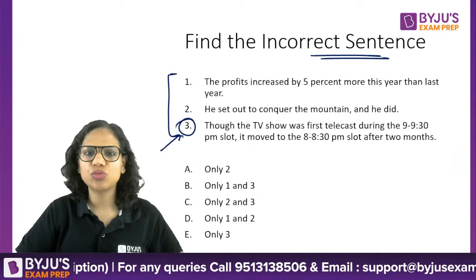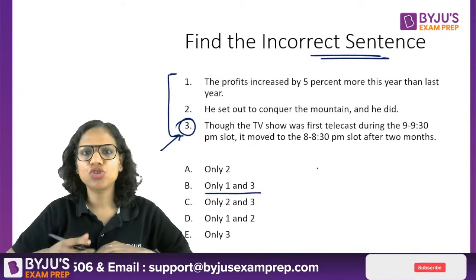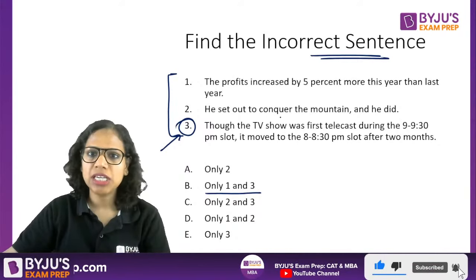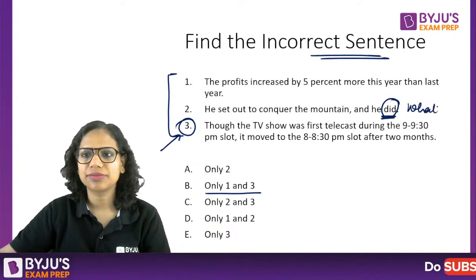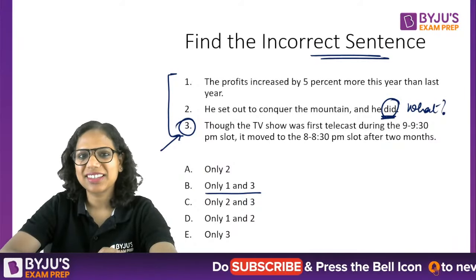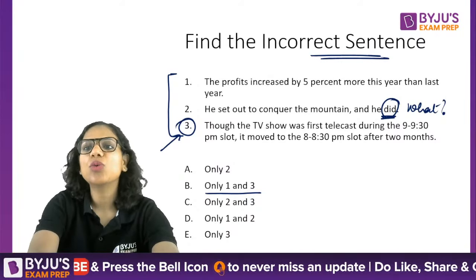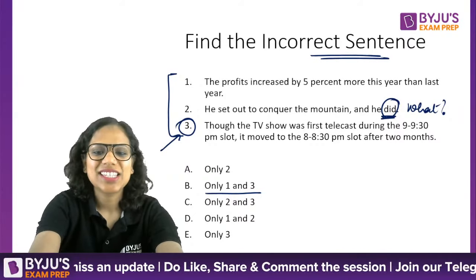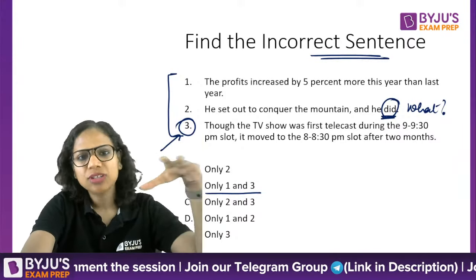I find this sentence to be okay. So why are you saying only 1 and 3? Because you felt that 2 is correct. Is this correct structure? He set out to conquer the mountain and he did. He did what? He set out, not set off. You set out on a journey. You set off your losses, right? Set off means to adjust against something else. Set out is when you begin a journey.